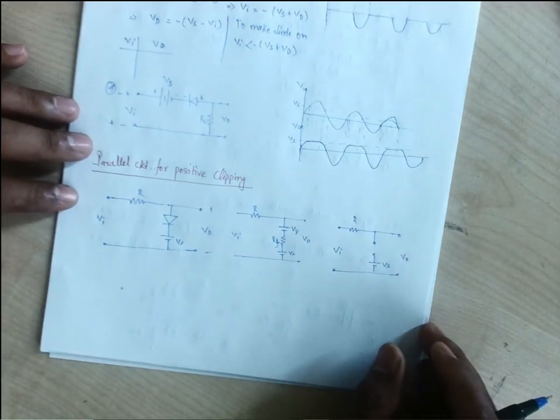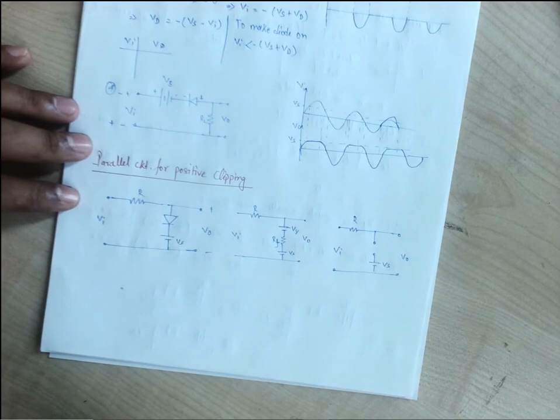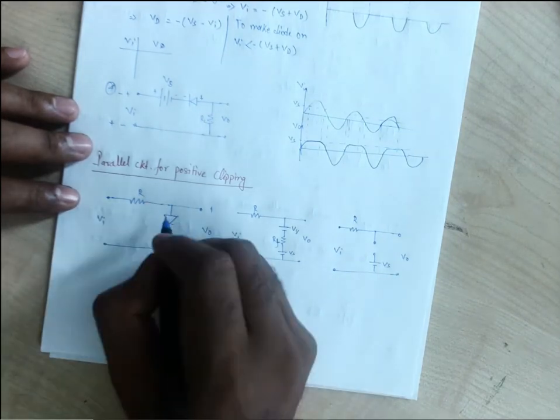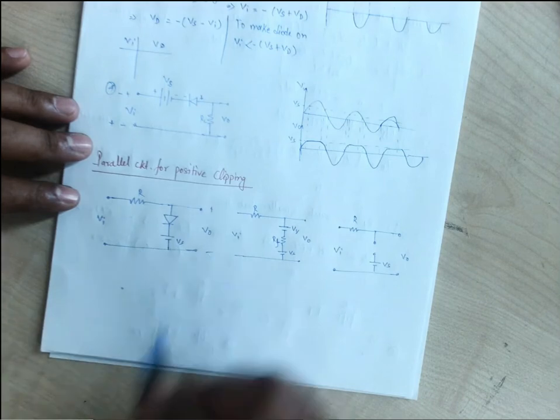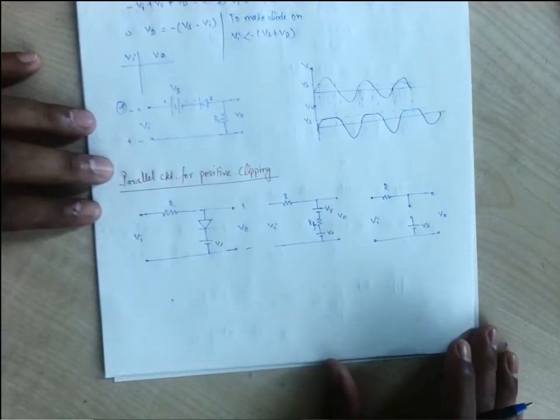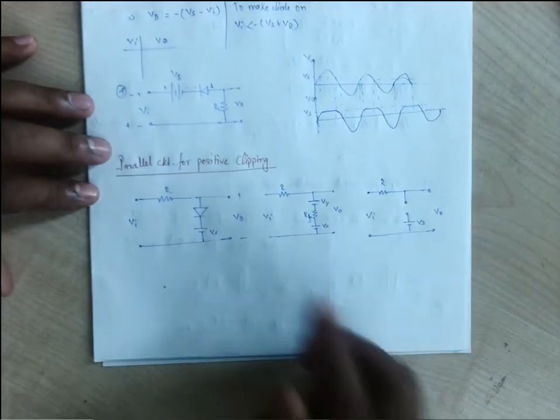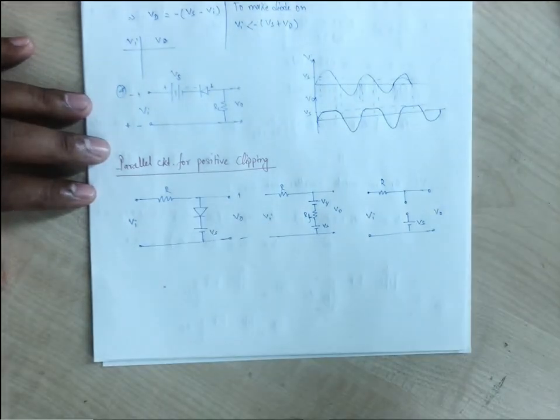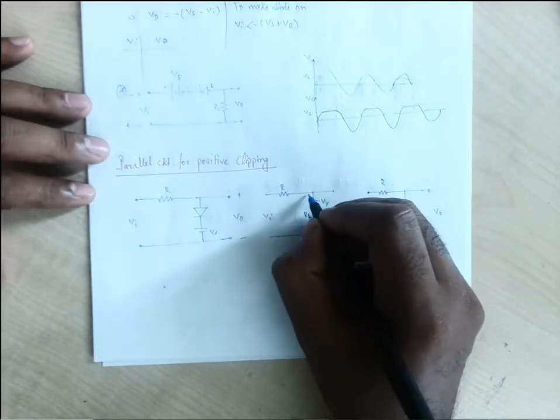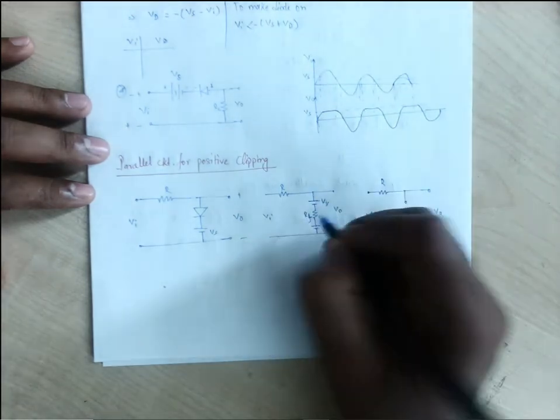So we need to take out the output for the on state of the diode, or we need to check when the diode is off whether we will have any output or not. Now just think, when our diode is on, the current will flow through this diode, through this path, because it is a low resistance path.